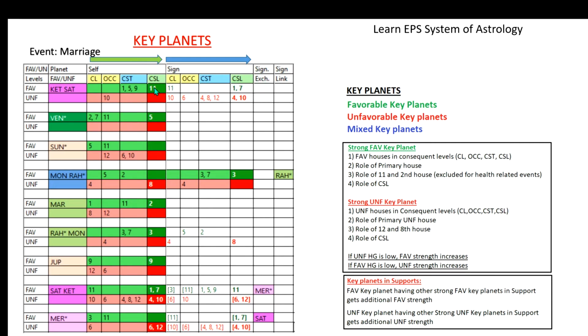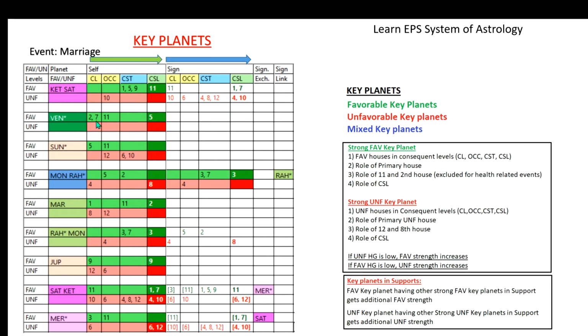It is not two consequent levels, but the presence of the 11th house, the cuspal sublord and the two primary houses is adding value. And look at the unfavorable: a very good unfavorable house grouping is present. So this planet has good favorable house grouping present, but unfavorable is more in the sign also. So the planet is a mixed key planet, with both favorable and unfavorable present.